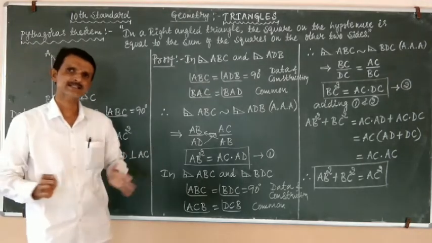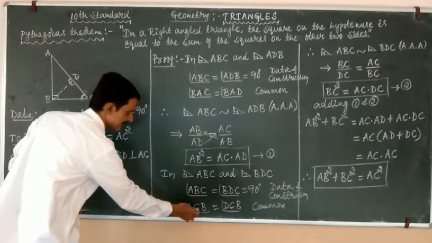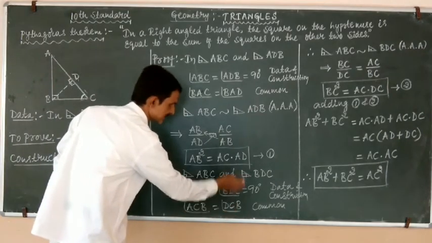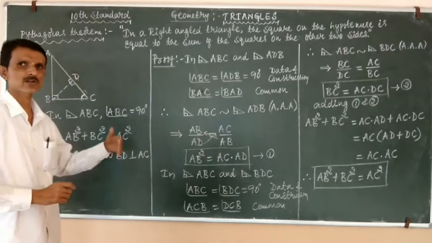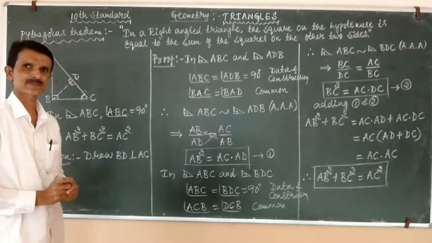So therefore we will write angle ACB is equal to angle DCB, which is common for both the triangles.